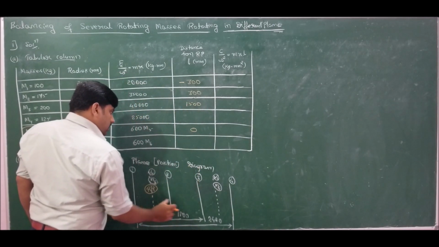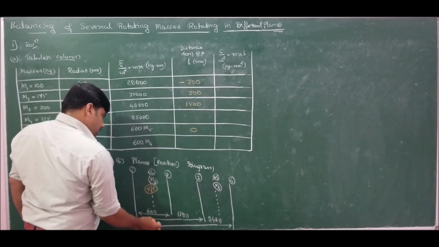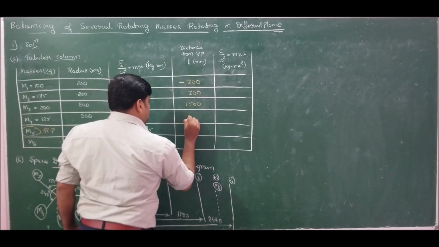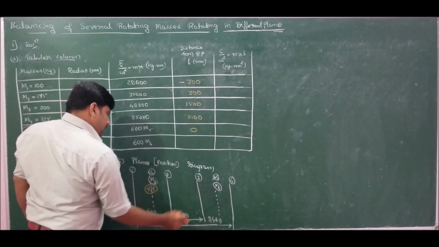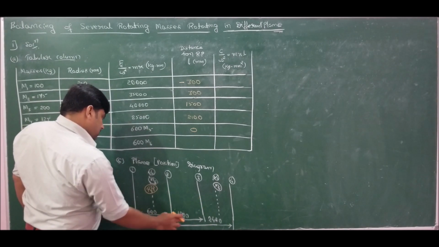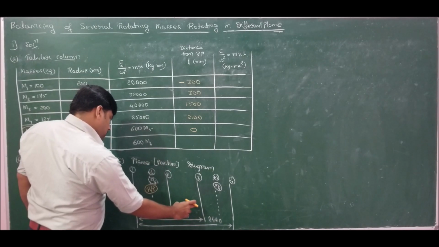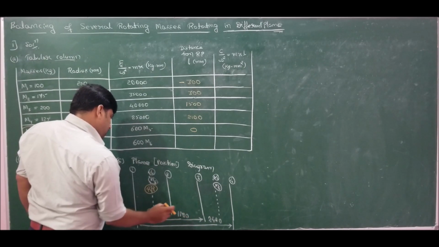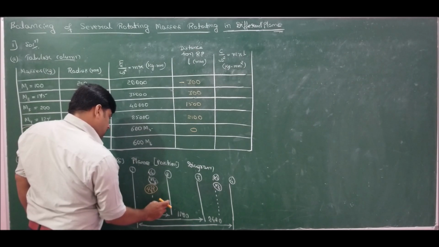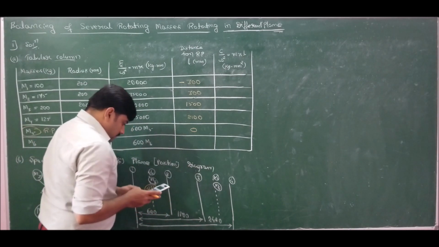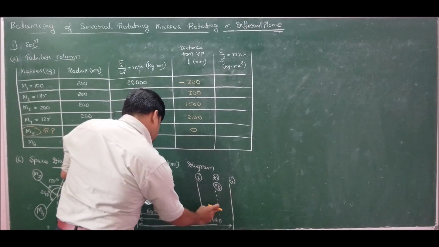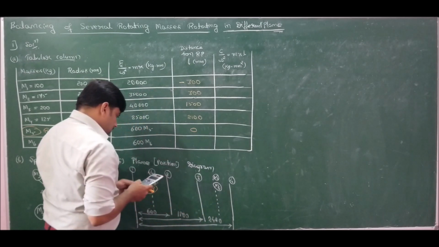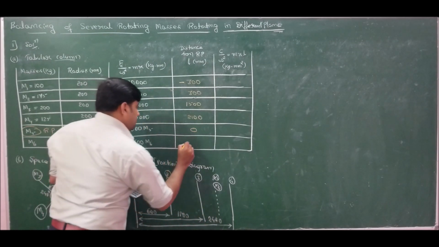Now from the reference plane to plane 4, it will be 24 minus 6 is 18, 18 plus 3 is 21, that is 2100. Now from plane L to plane M, the distance will be 1200 plus 300 plus this distance, which is also 300, which is 1800.